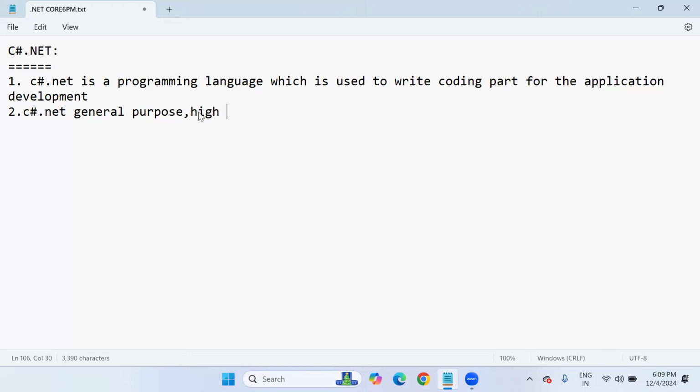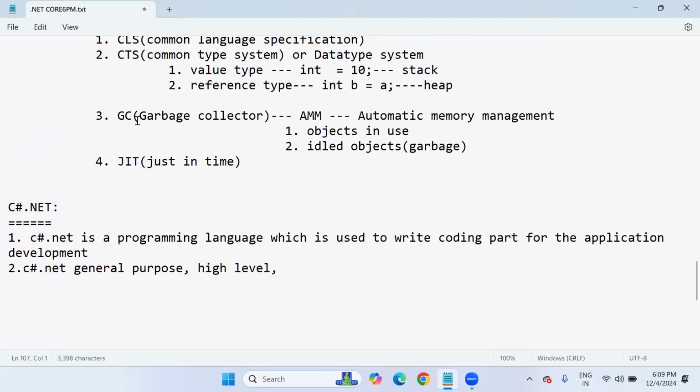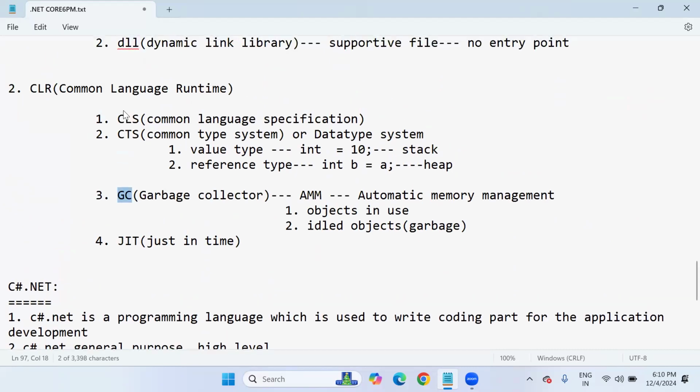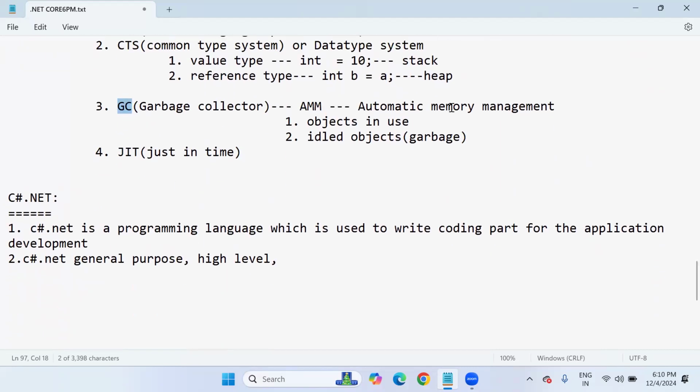And C#.NET is a high level programming language. What is the meaning of high level? If your programming language is high level, that means all the low level activities will be taken care of by the programming language itself. For example, while executing the code, memory management. Yesterday we discussed the garbage collector, which is one of the subcomponents of the main component CLR. So for automatic memory management, this component is there.